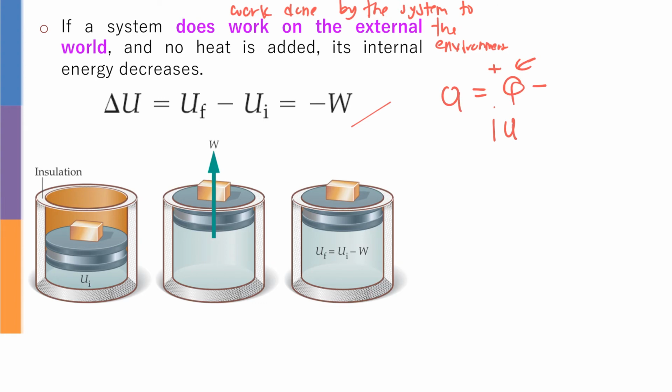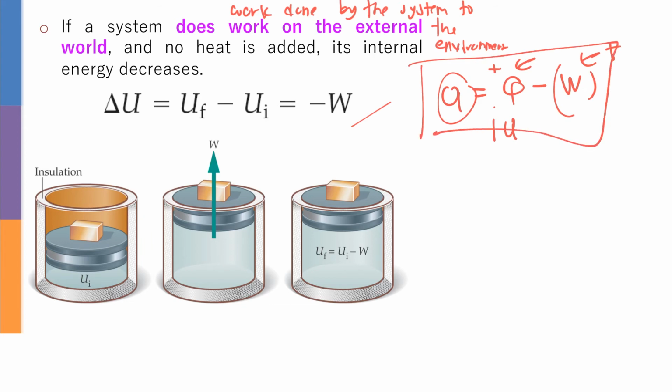But the energy needs to be maintained. Energy cannot suddenly increase or suddenly decrease. There must be something else to maintain the energy. That's the reason why we need to do some work, which means that work done by the system here is positive. So when heat added to the system minus work done by the system, the energy is going to be maintained, and this is the formula that we are going to use. Because internal energy will always be constant.